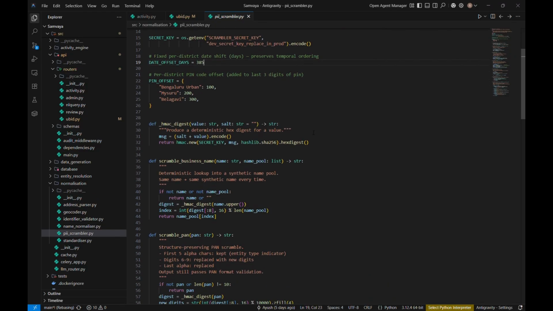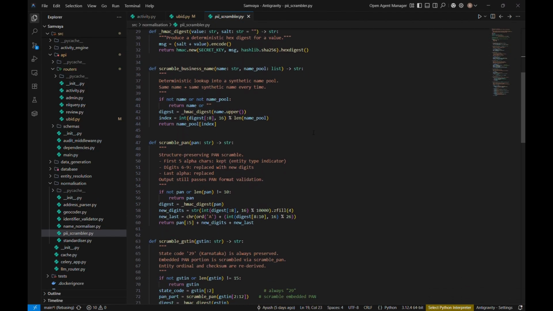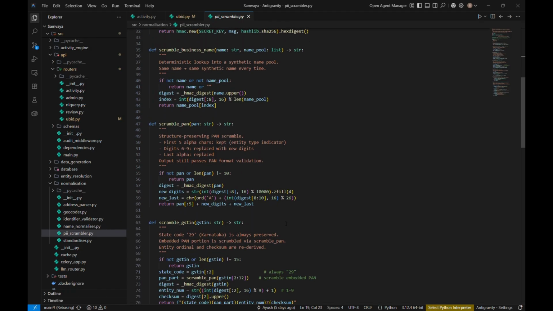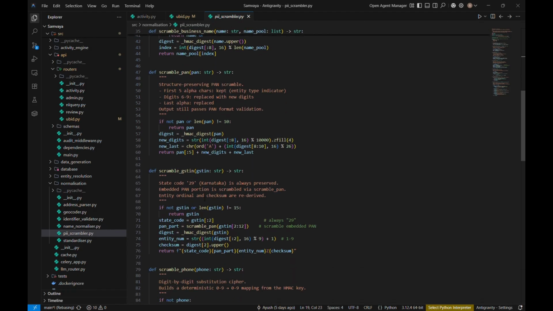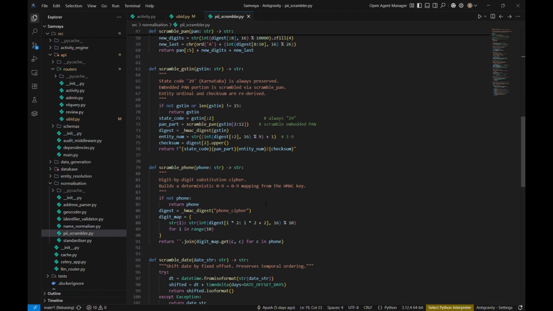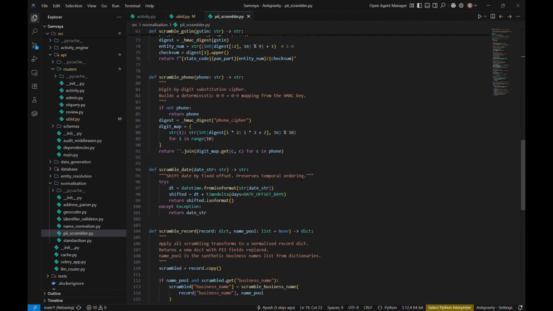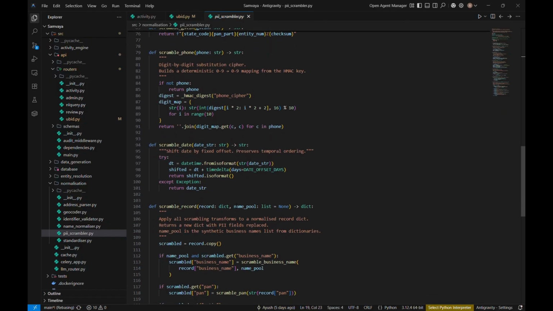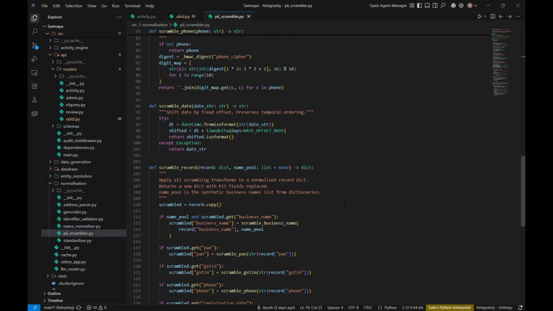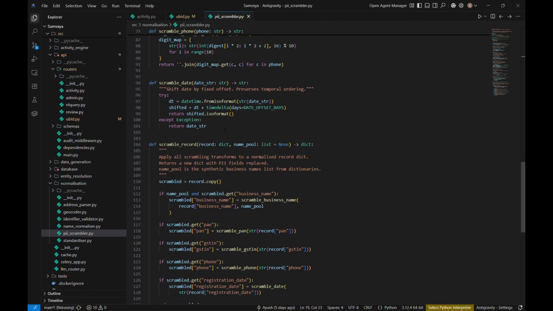PAN numbers are structure preserved, the output still looks like a valid PAN, but the digits are replaced. GSTIN numbers are re-derived with proper state codes and checksums. Phone numbers use a deterministic digit substitution cipher. Dates are shifted by a fixed 385-day offset, so temporal ordering is preserved for the ML timeline analysis, but actual registration dates are never exposed.